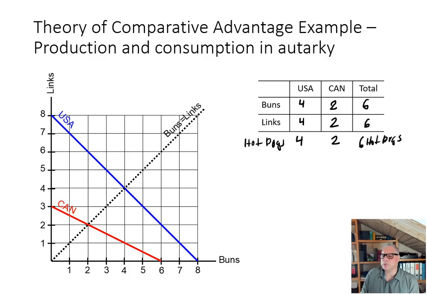That is what we observe in the world if there is no trade. Under autarky, the USA would produce 4 hot dogs, 4 buns and 4 links. Canada only 2 hot dogs, 2 buns, 2 links. We assume the world consists only of the United States and Canada, so the world output would be 6 hot dogs.